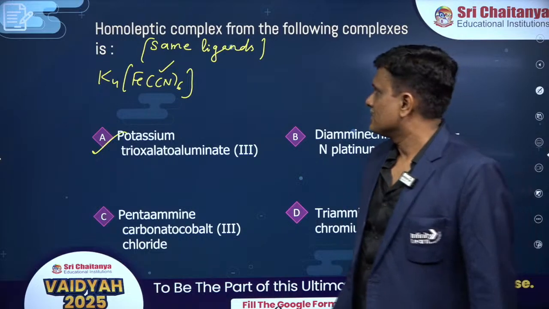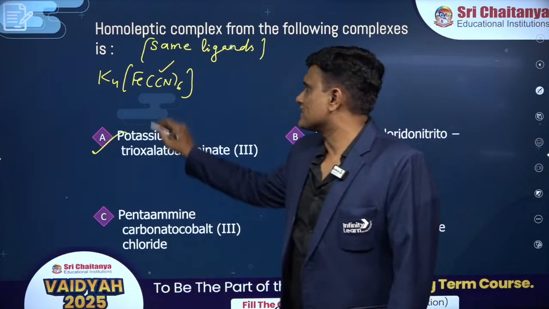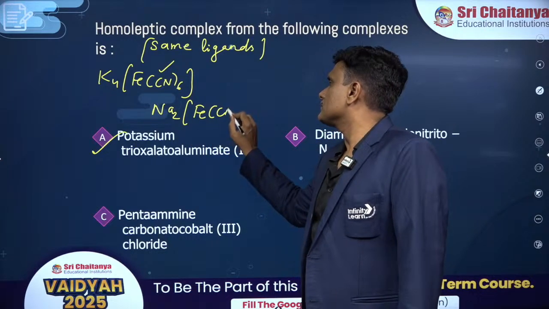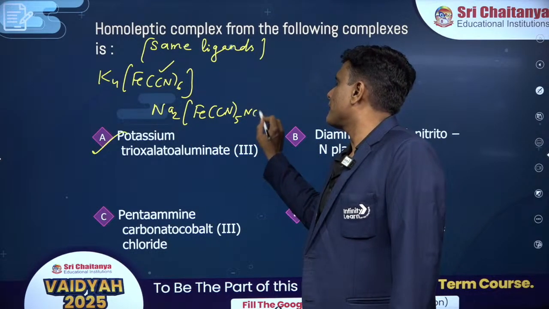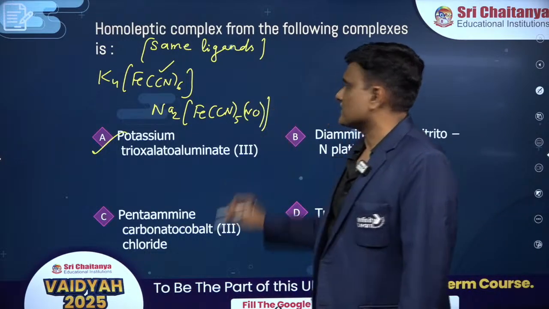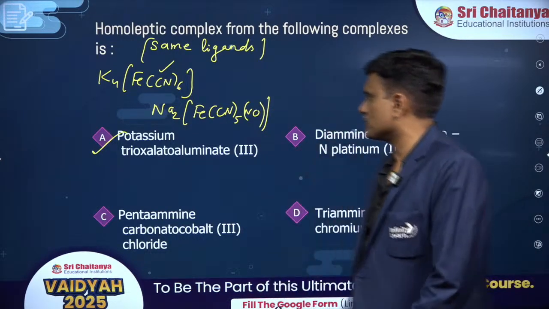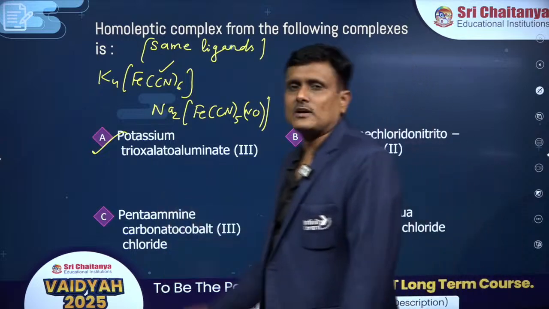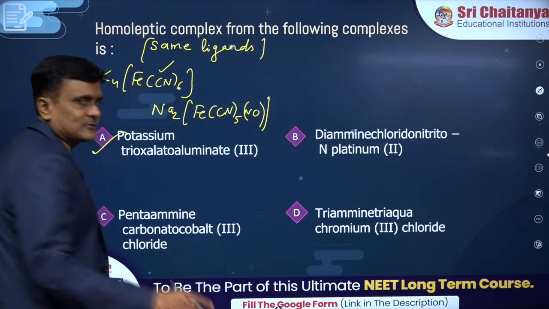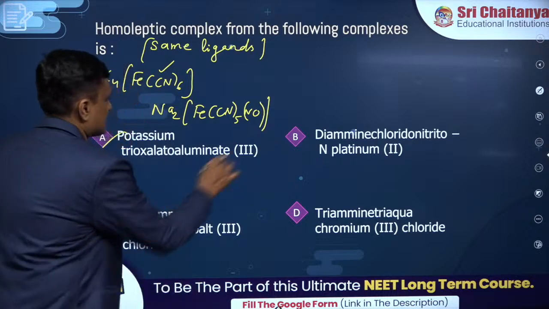Let's check heteroleptic also, let me complete it, because it's always good to know what are what. Different ligands are present here, so heteroleptic. You guys can see potassium trioxalatoaluminate, so you have potassium in it. You should also know how to write the formula based on the oxidation number.